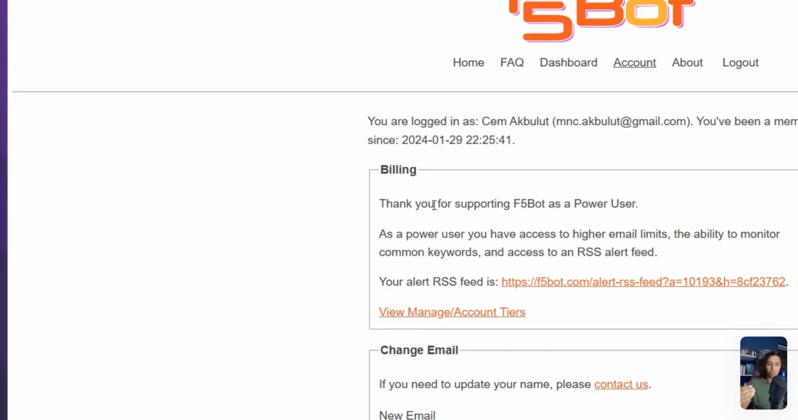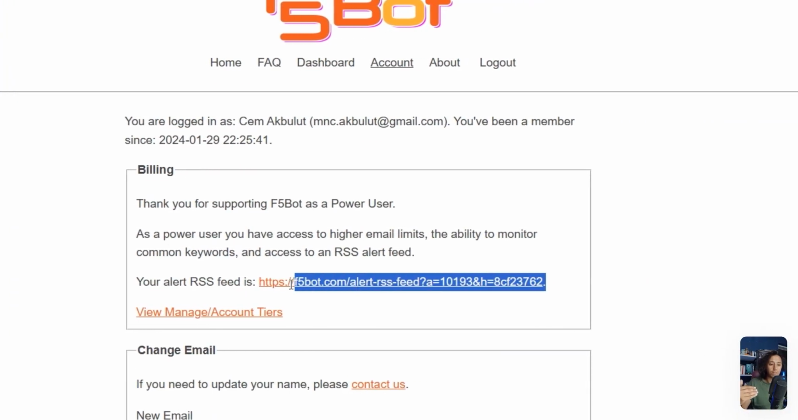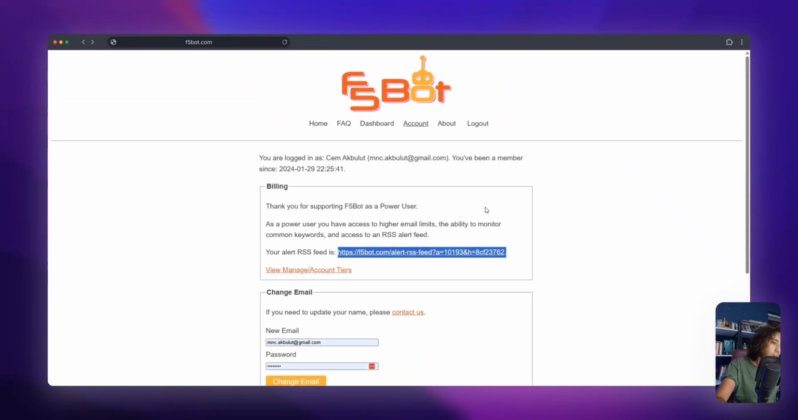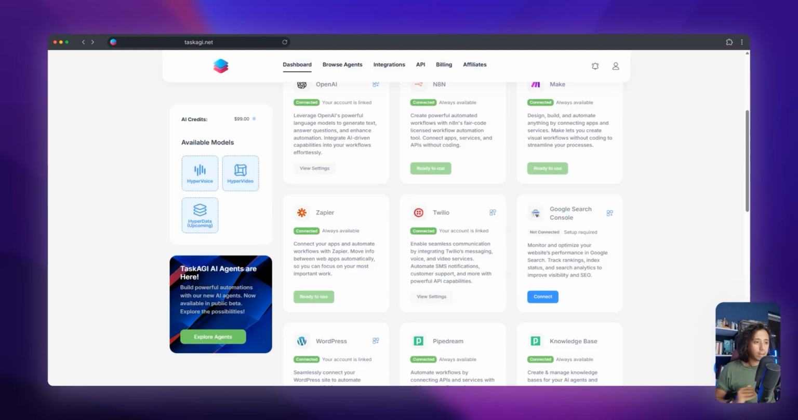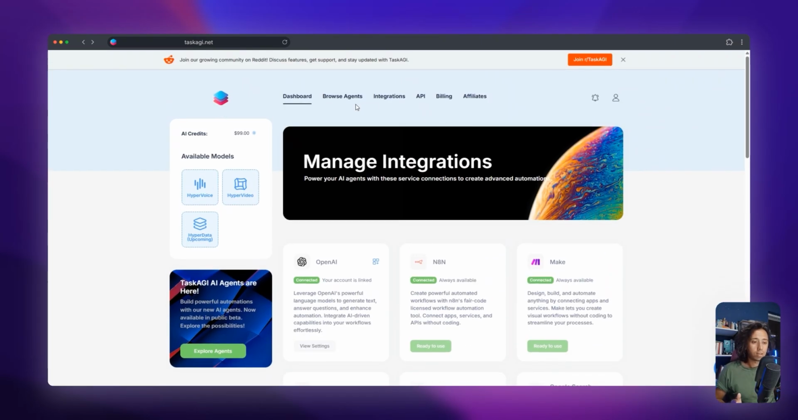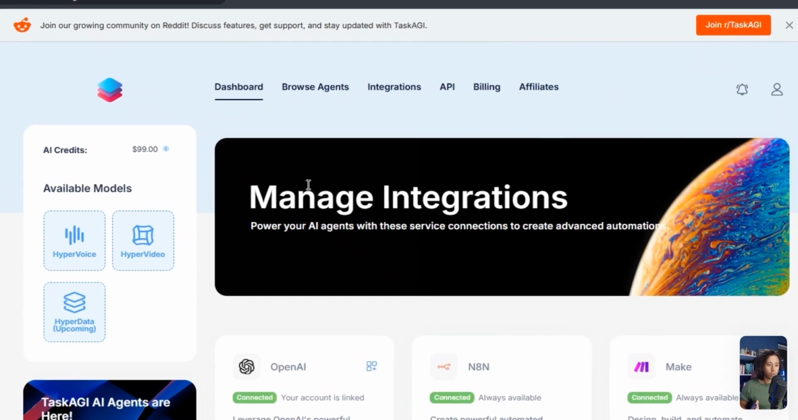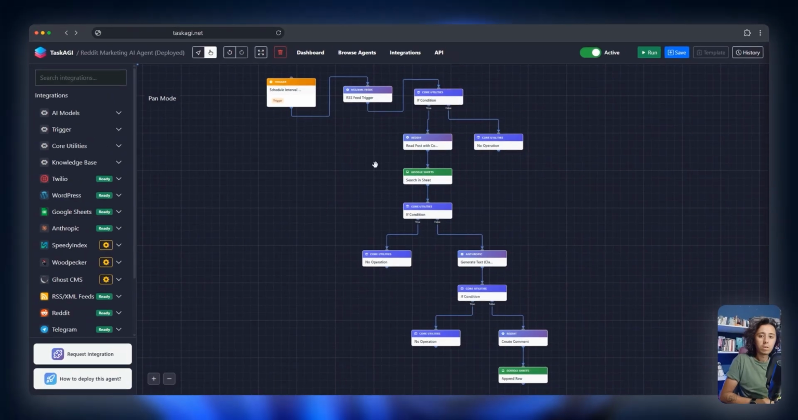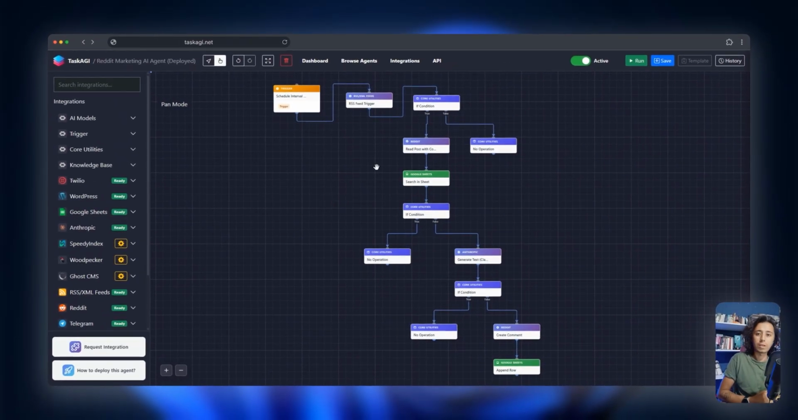And inside your account, you're going to get an RSS feed just like this. You're going to have to copy this. So we are pretty much done with the integrations. We can go back to our dashboard and select our agent. If you've made it this far, congratulations, you are ready to run your agent.